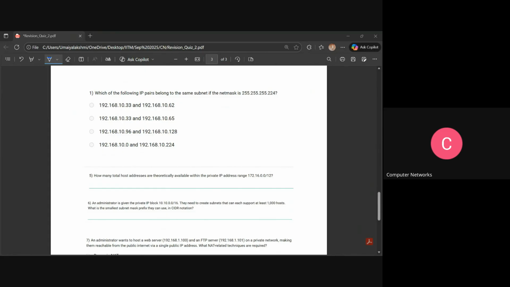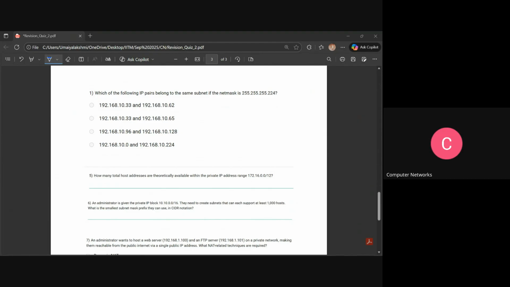Now we have to check for this net mask. What is the value we have got in the last octet of the given net mask? It is 224. How will you take it in binary?